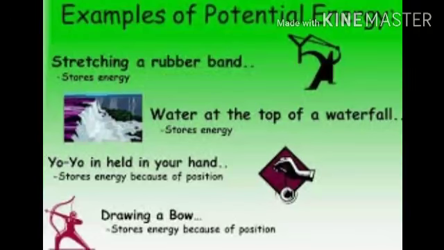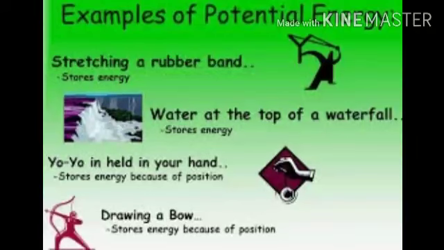A stretched bow has potential energy stored in it, which is equal to the amount of work done in stretching the bow. When a spring is compressed, the work done in compressing the spring is stored in the spring in the form of its potential energy. And the compressed spring is said to possess potential energy. The energy of a stretched bow or compressed spring is called elastic potential energy.